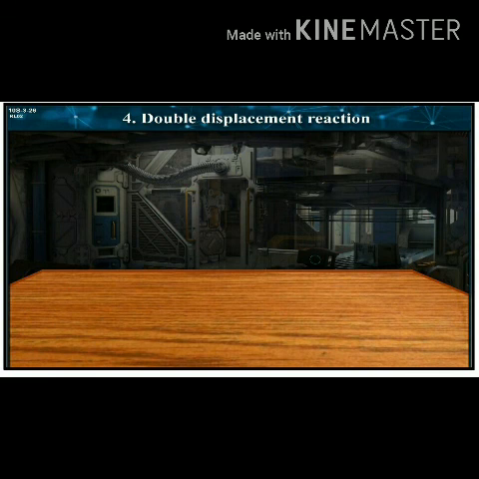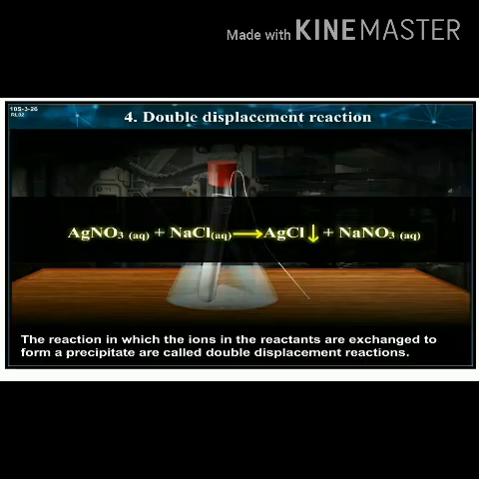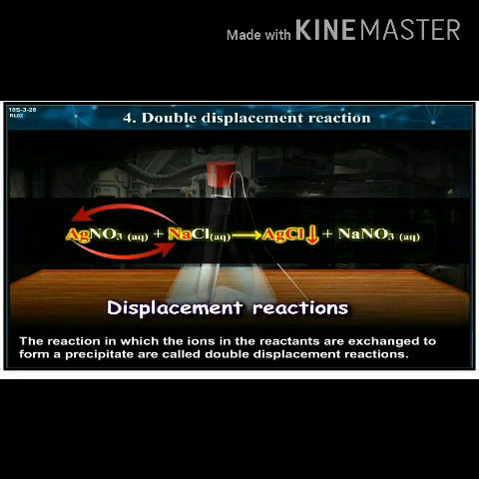Double displacement reaction. We have seen in equation 9 that a white precipitate of silver chloride is formed by an exchange of silver and sodium ions present in the reactants. The reaction in which the ions in the reactants are exchanged to form a precipitate is called a double displacement reaction.